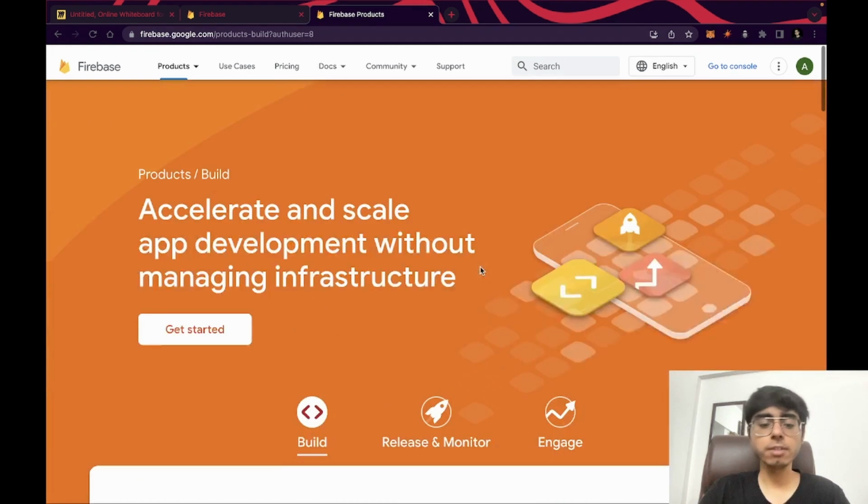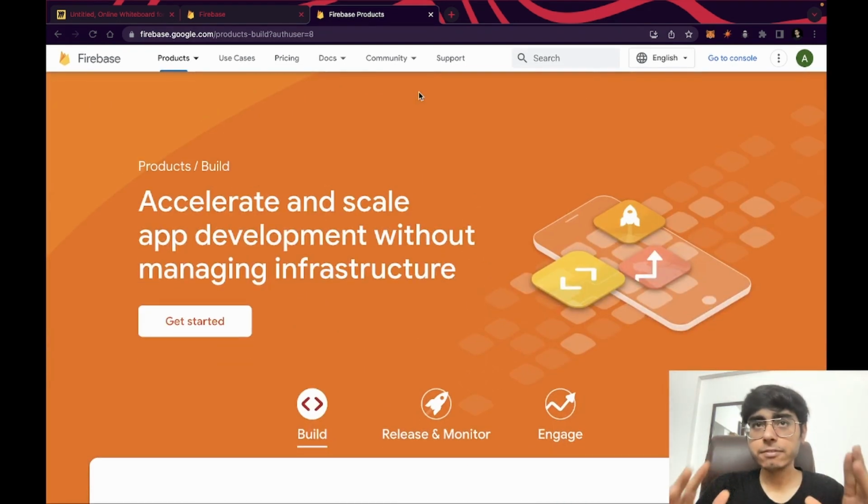The products are really good. So now we believe that Firebase is really an awesome product. We are also going to check the pricing at the end. We are going to see it.